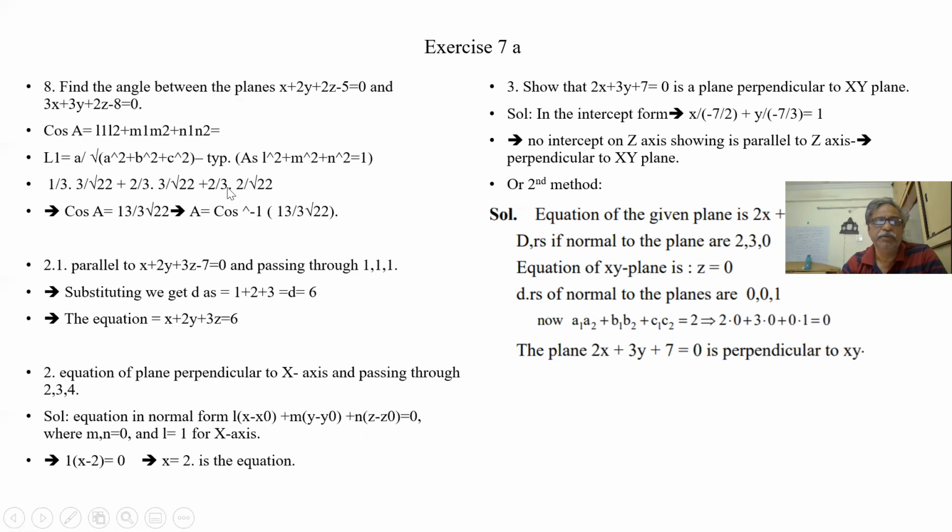What is the magnitude of this? 3 square plus 3 square plus 2 square, that is root 22. So cos theta is equal to 13 by 3 root 22. So theta is equal to cos inverse of 13 by 3 root 22. So we convert them into DCs and we apply the dot product for the angle between planes.